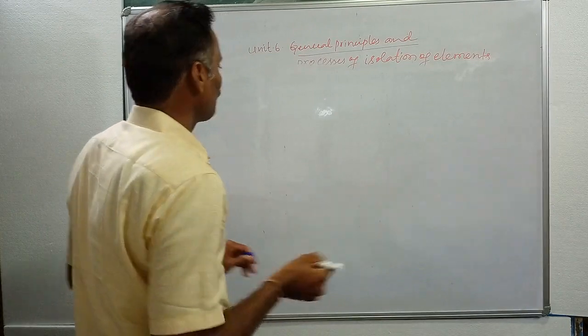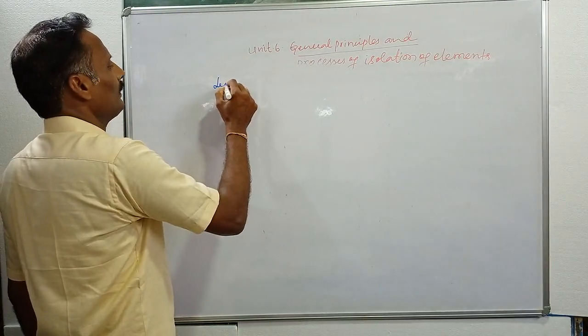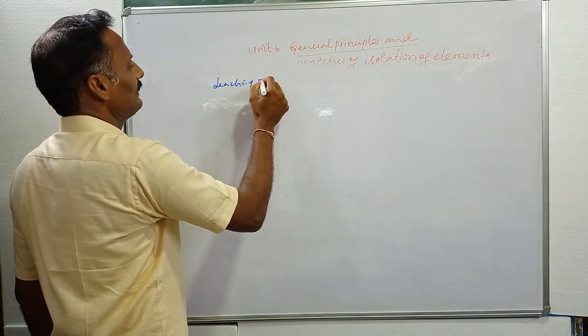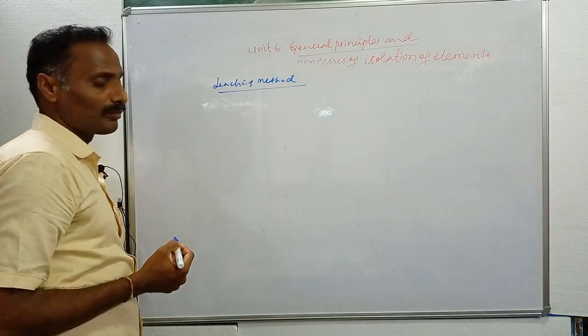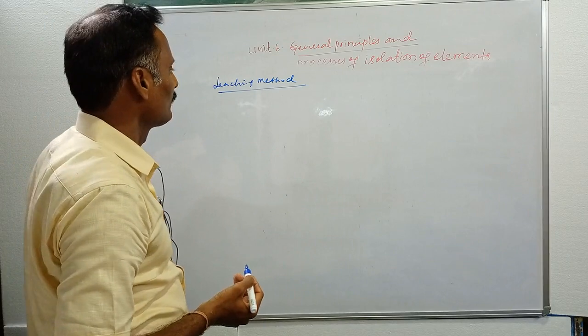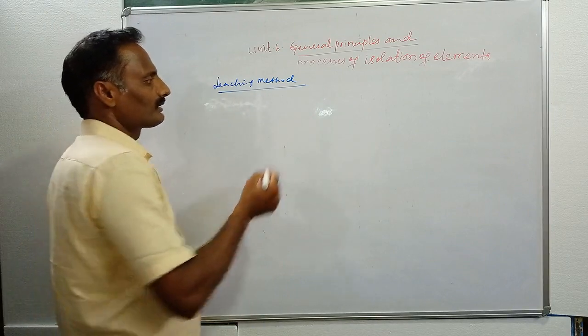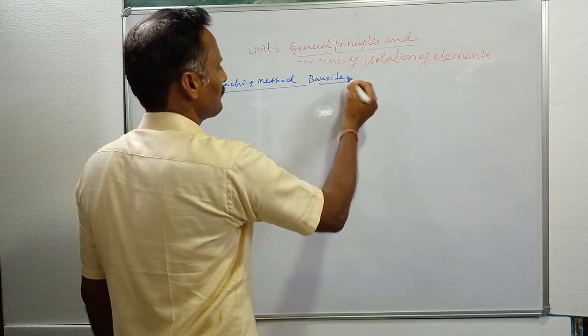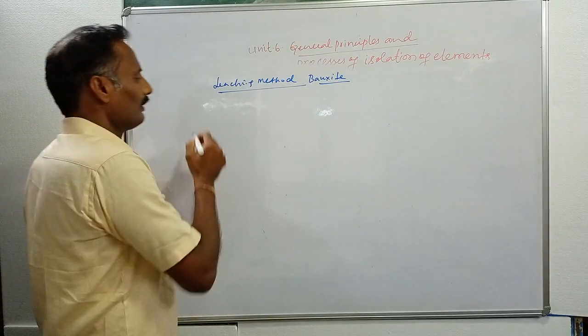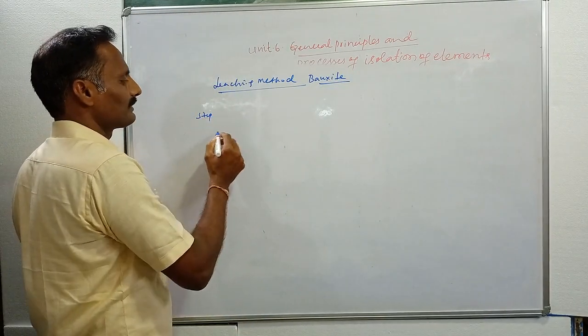Then what about the leaching method? In the leaching method we are concentrating bauxite ore. Then how do you concentrate? This is the leaching of bauxite. Leaching of bauxite mainly involves three steps. What is step 1? In step 1, what happens here?